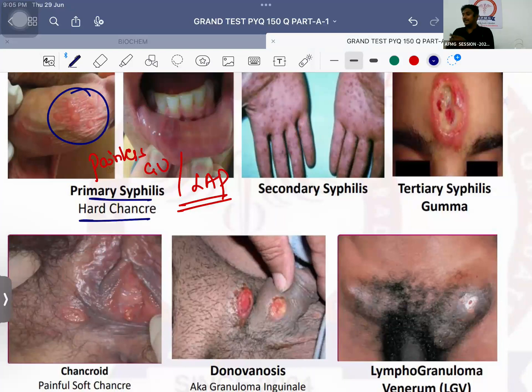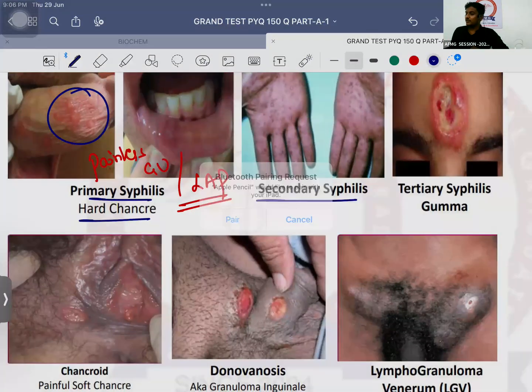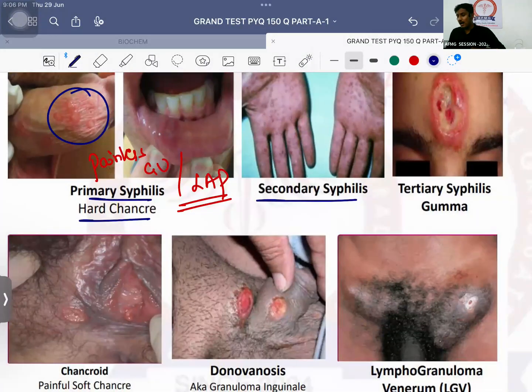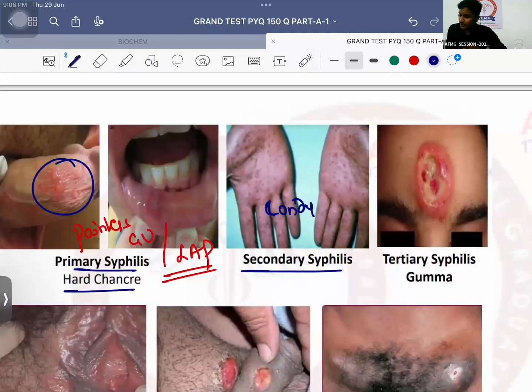In secondary syphilis you can see these lesions over the soles and the palms. What are these lesions called? Condyloma lata. Please remember these are known as condyloma lata, the secondary lesions. Whereas in tertiary syphilis, the lesion formed is an ulcerative lesion known as gumma. And finally, after tertiary syphilis, it will progress into neurosyphilis. Please remember that.